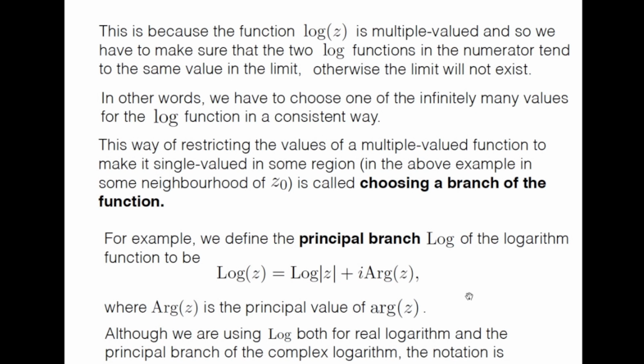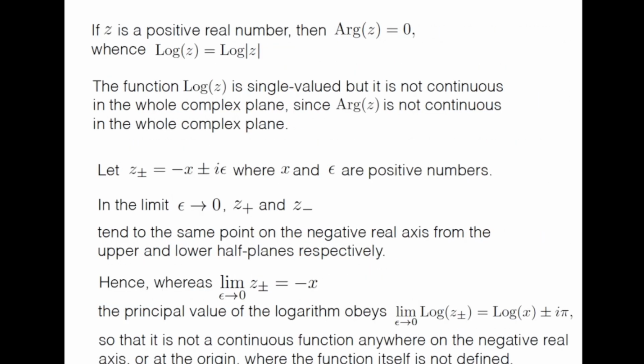Now, just note that although we are using the same notation, capital LOG, both for the real logarithm and the principal branch of the complex logarithm, the notation is of course consistent. You can easily see that if z is a positive real number, then argument z is equal to 0, since it is along the positive real axis.